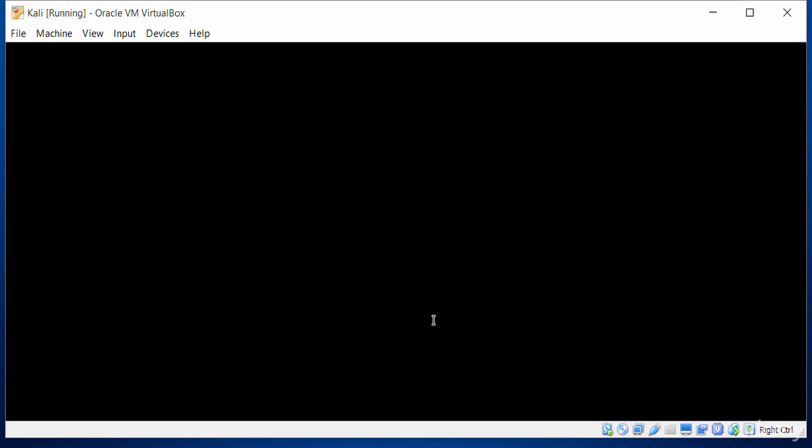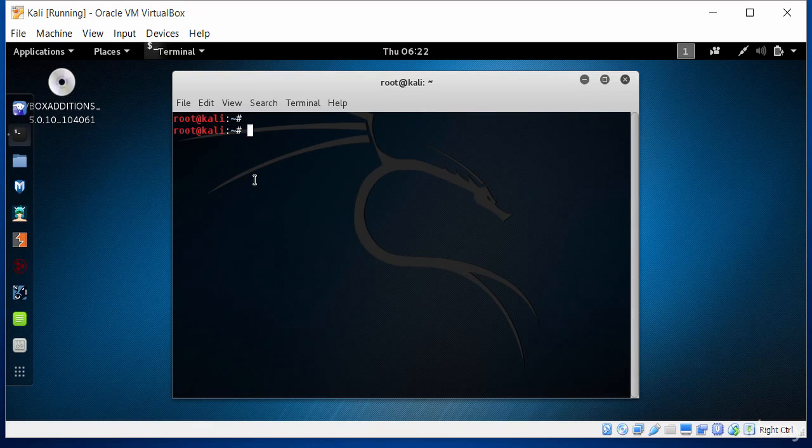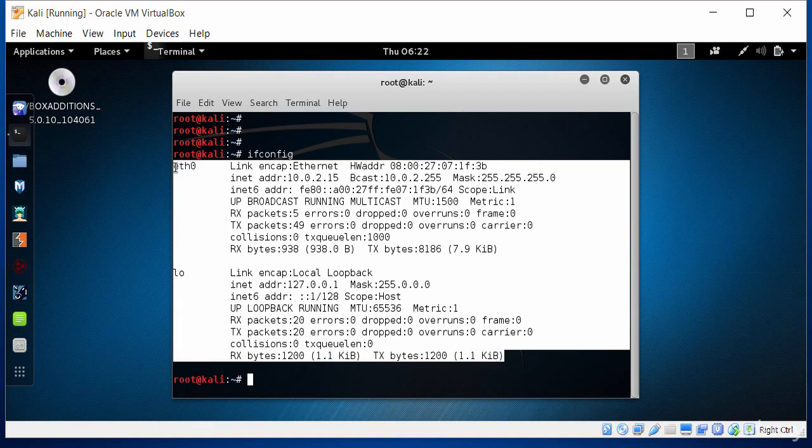Let's go into Kali Linux, and we want to go to the terminal. Once within terminal, we'll just test out the copy and paste function. I'm going to just look up the options here that would be best suited for us. Let's type in ifconfig. Let me copy this section of text and see whether I can paste it into our Windows 10 machine.